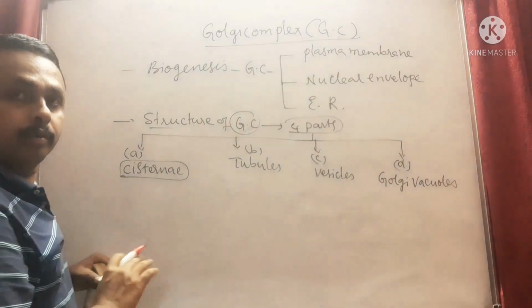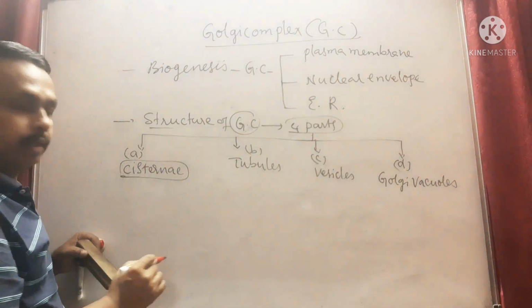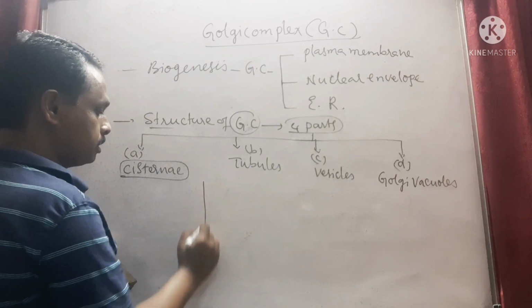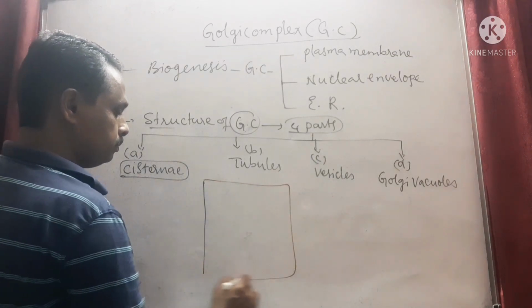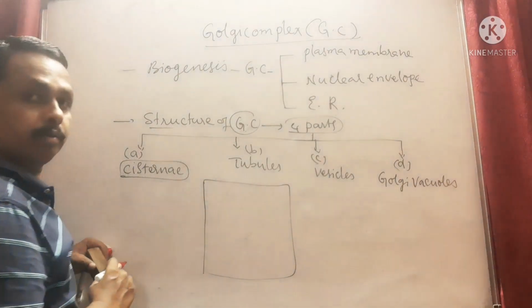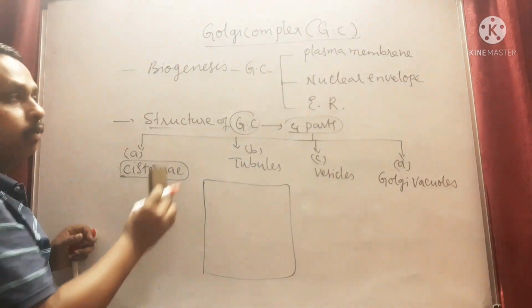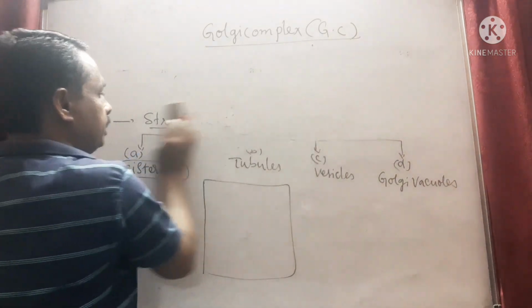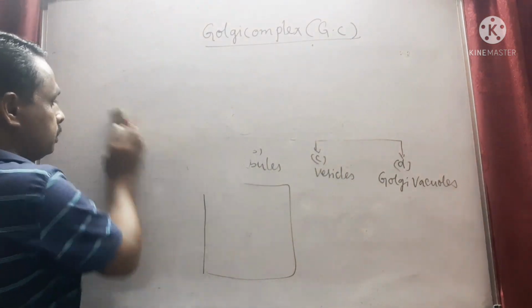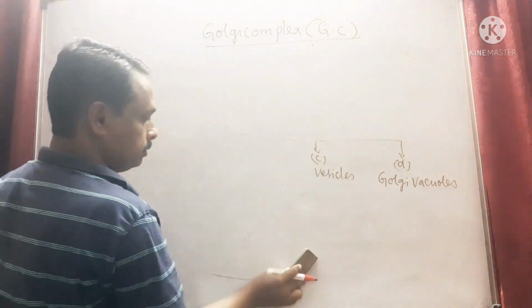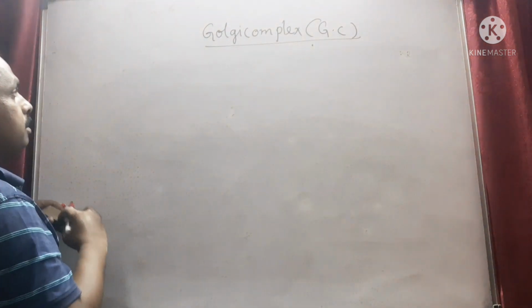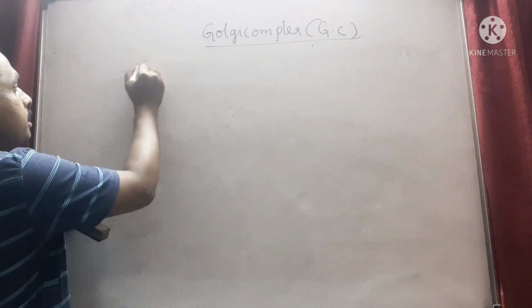Cisternae. Now we'll discuss the cisternae. Suppose this is the eukaryotic cell. We'll discuss each one by keeping headings, so that we can get the space.